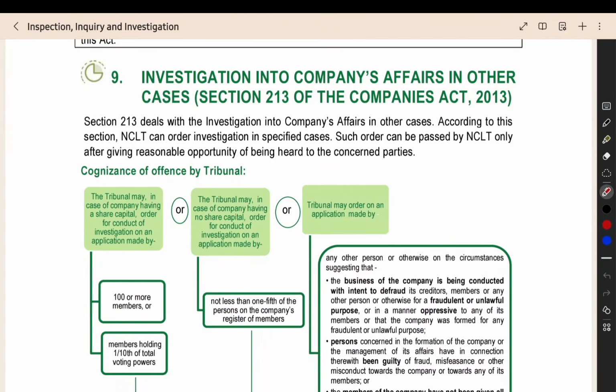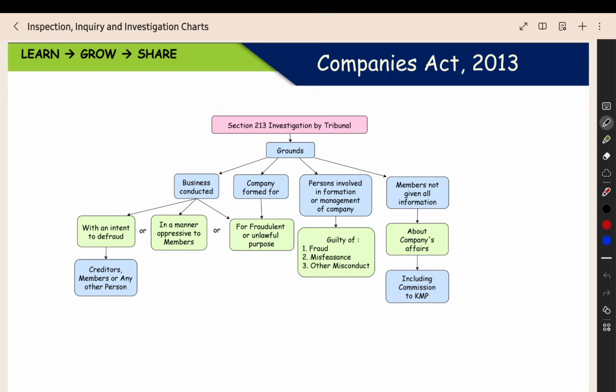Now, the next section is section number 213. Here, the investigation will be conducted by the tribunal, and for this also we are having the chart. We can see from the flow chart.